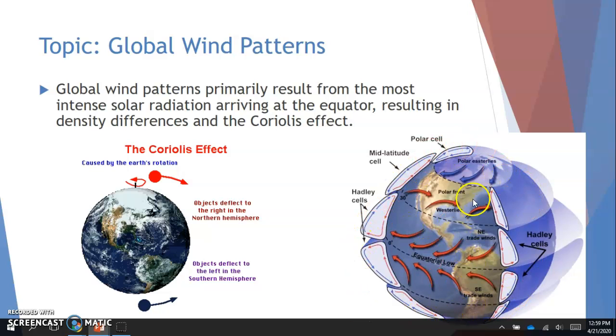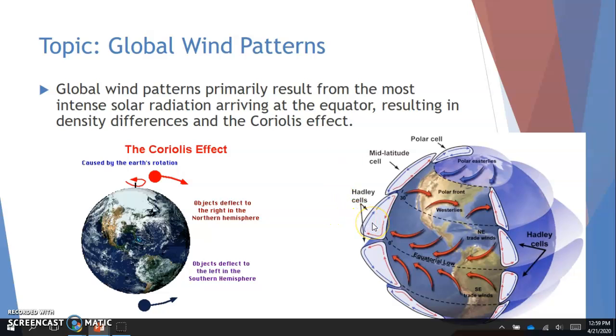And then these are just a depiction of your global wind patterns. So we've got our easterlies, our westerlies, our trade winds, and our southeastern trade winds. And then you have your polar cells, your mid-latitude cells, and then your Hadley cells. So remember, we talked about this too in relation to El Nino, which we'll get to on Friday.